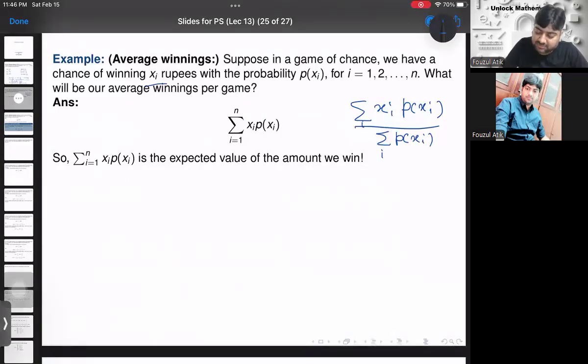But this sum of p of xi is always 1. This quantity is always 1. Therefore, this should be your answer. So this is the expected value of the amount to win, correct? So this is actually called the expectation of a random variable.